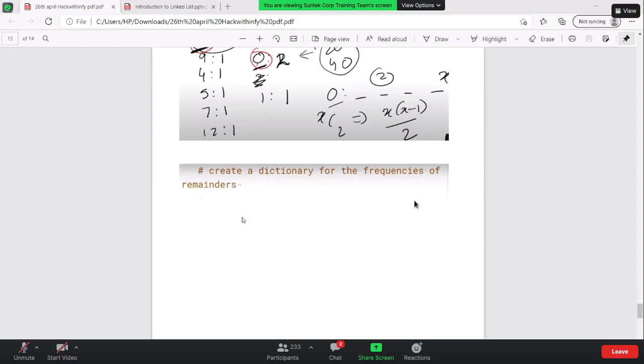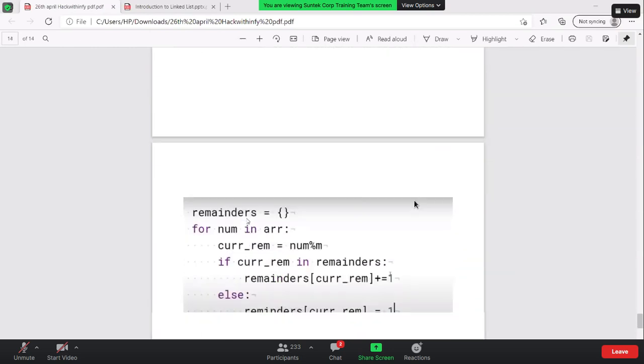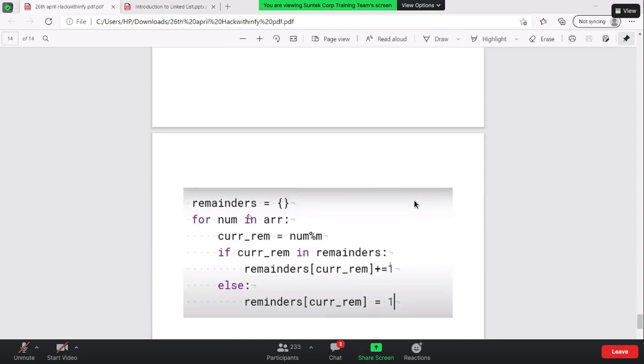Okay. So create a dictionary for the frequencies of remainders. What I am going to do is create a dictionary. For those who are doing it in Java, they can make use of HashMap. It works exactly the same as a dictionary. There is no difference. Whenever you want to use HashMap in Java, you can use a dictionary in Python. Here I'm doing it in Python since most of you have opted for that. So this is the code.